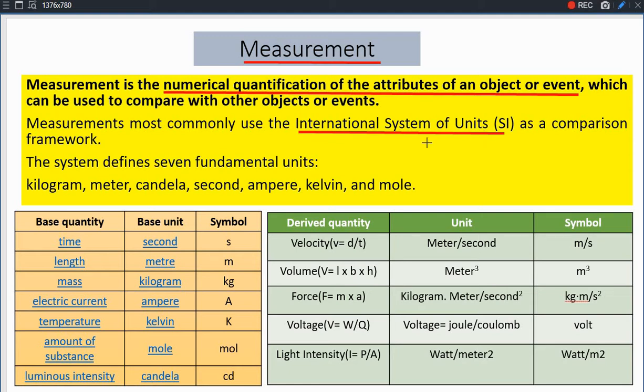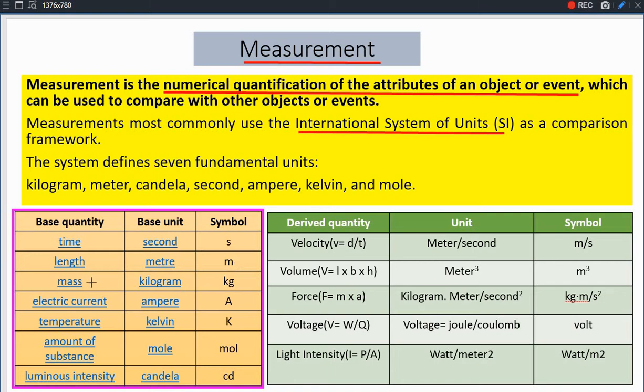MKS system. And in this, the base quantity, or we can say the fundamental quantity, is taken as 7 physical fundamental quantities which are taken in this box. The base quantities are: very first is time, whose unit is second and represented as S. The second fundamental physical quantity is length, of which the unit is meter, represented as m, small m.